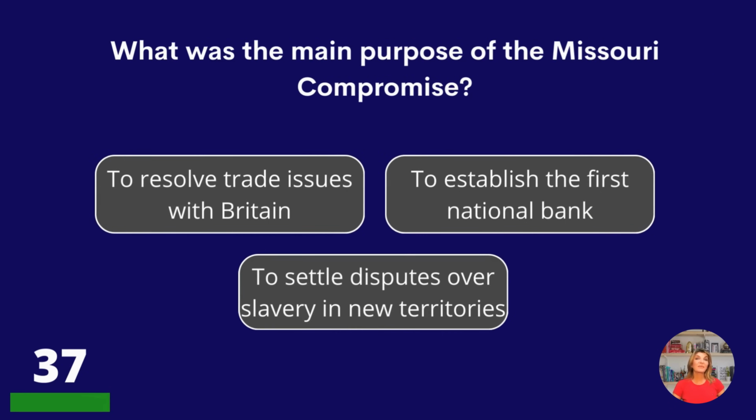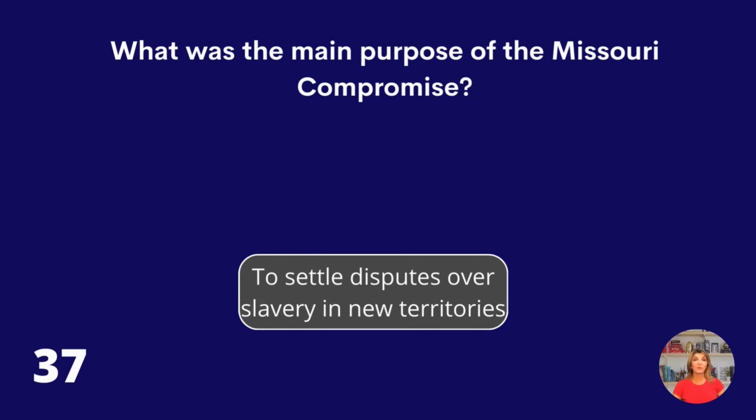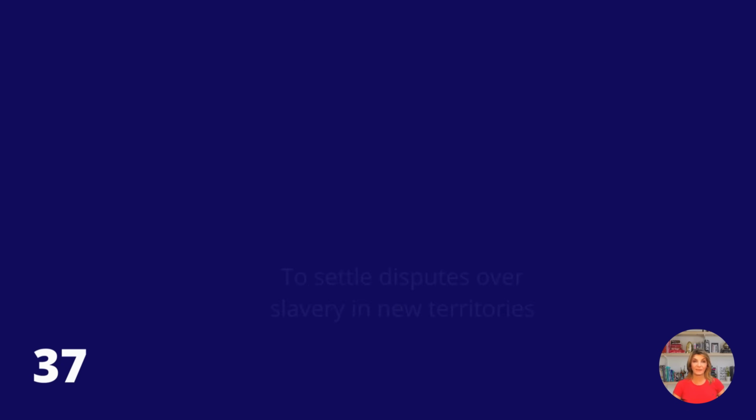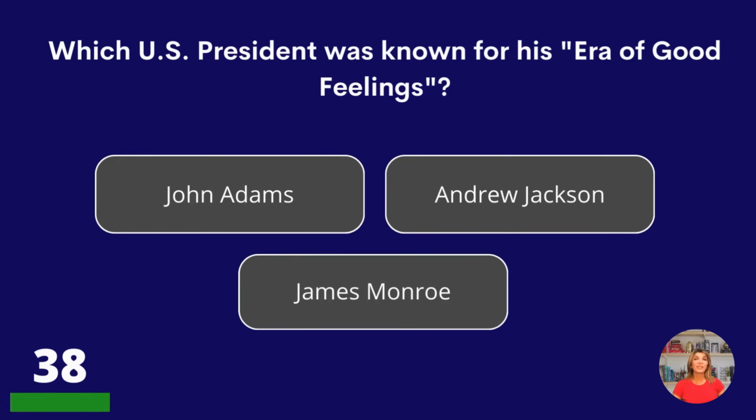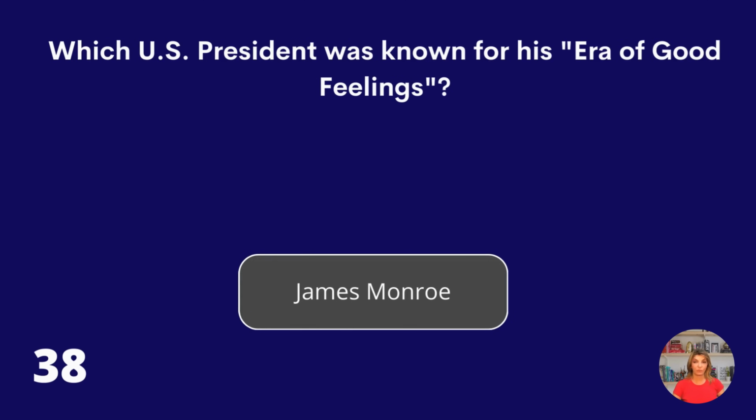What was the main purpose of the Missouri Compromise? To resolve trade issues with Britain, to establish the first national bank, or to settle disputes over slavery in new territories? To settle disputes over slavery in new territories. Which U.S. president was known for his Era of Good Feelings? John Adams, Andrew Jackson, or James Monroe? James Monroe.